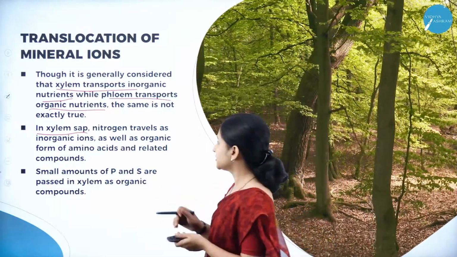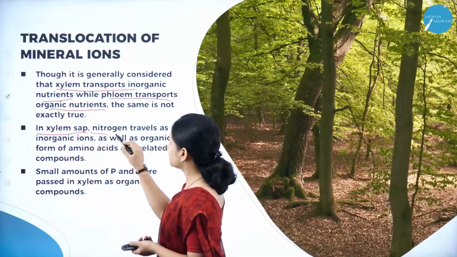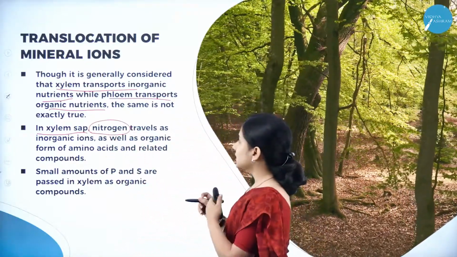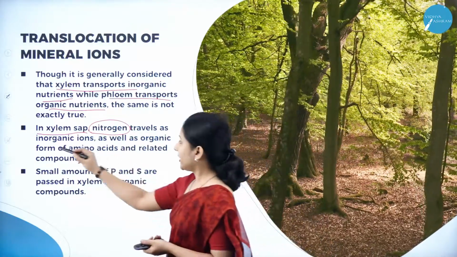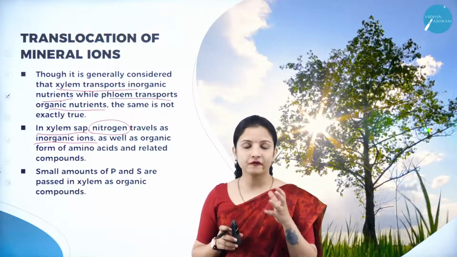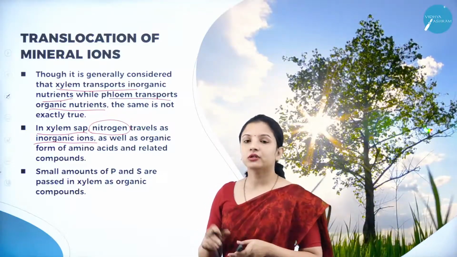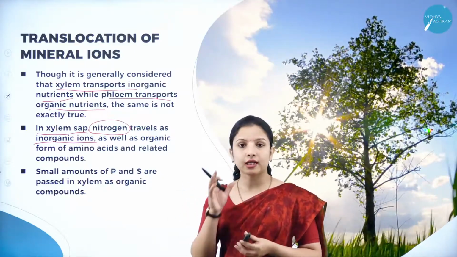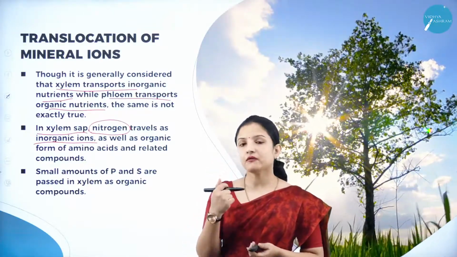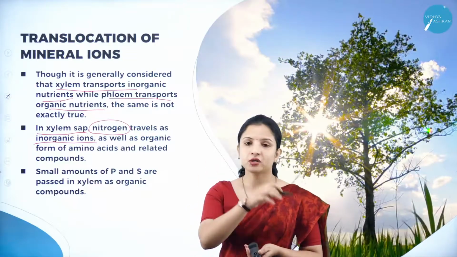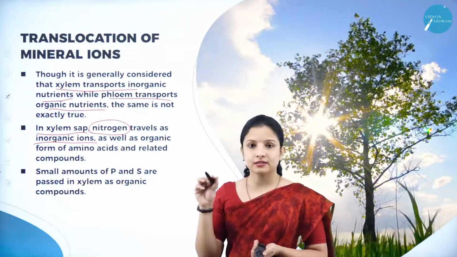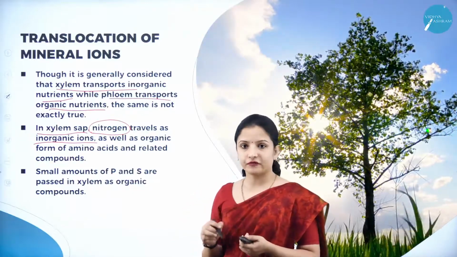In the xylem sap, there is the presence of nitrogen, right? Nitrogen travels as an inorganic ion. What did I tell you? The xylem helps in the transport of inorganic nutrients. So nitrogen is one such inorganic nutrient present in the xylem sap. From where did the nitrogen come? It came from the soil, then into the root, and then to the xylem present in the pith of the root, right?